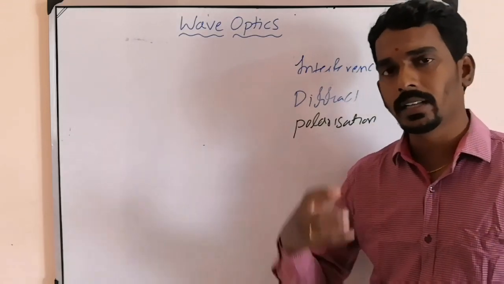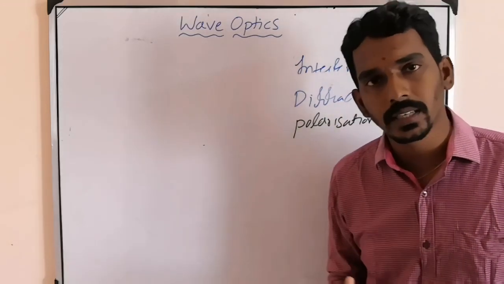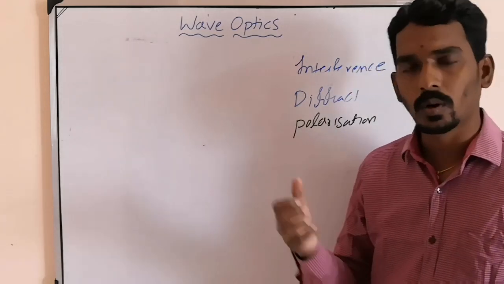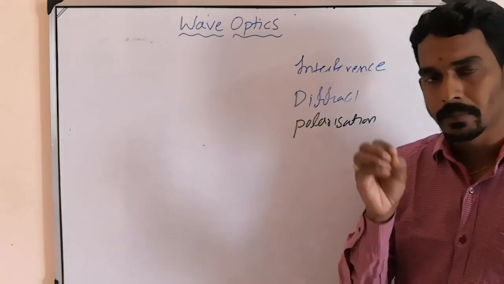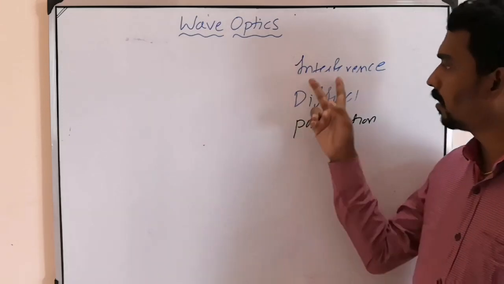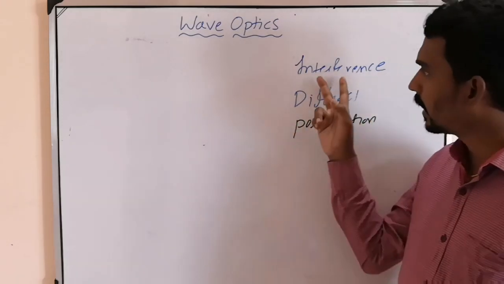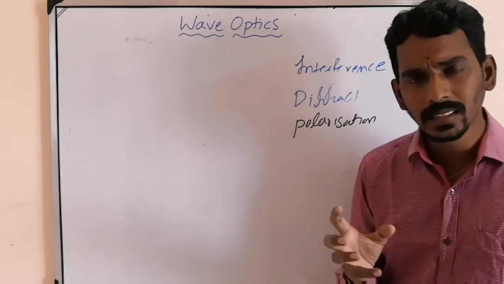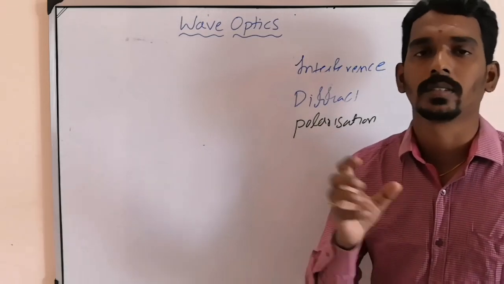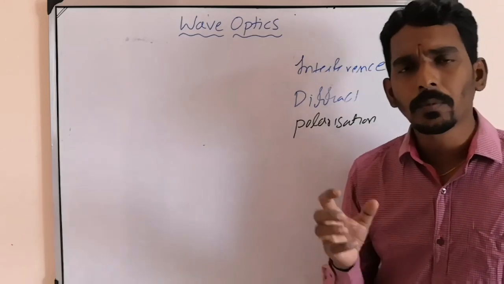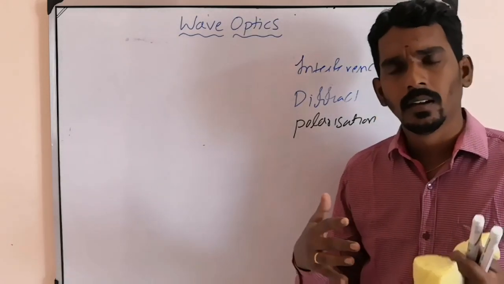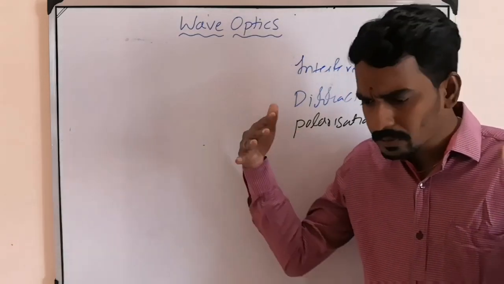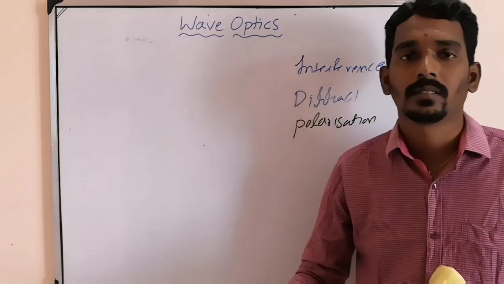But before entering here, taking the basics which we require to understand this chapter, let me briefly tell you about these three things. Interference and diffraction are almost the same. Nothing but superposition. Superposition means mixing. When two different light waves mix with each other, what happens?